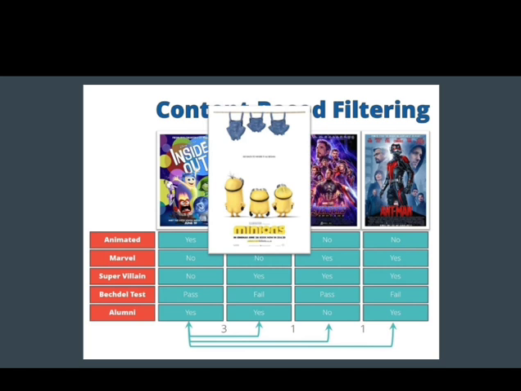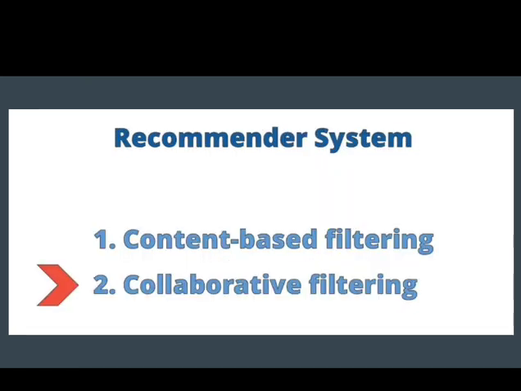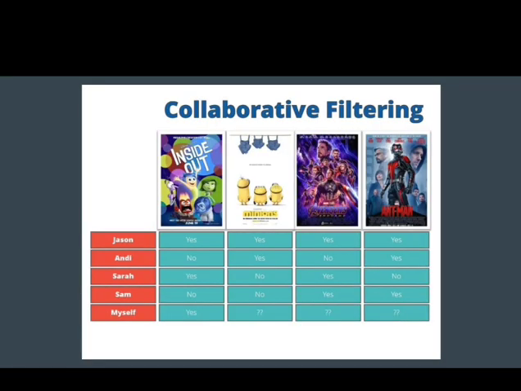Now let's talk about collaborative filtering. In order to understand how collaborative filtering works, again we are going to consider these four movies. Let's say we are going to create a recommender system based on collaborative filtering where we have these four movies only, but this time instead of considering the properties of these movies, we are going to consider how our friends rate them.